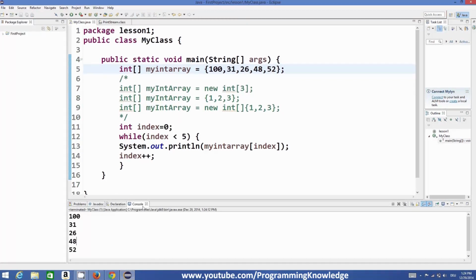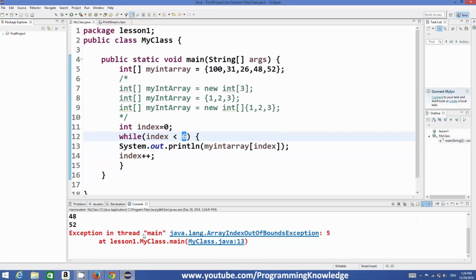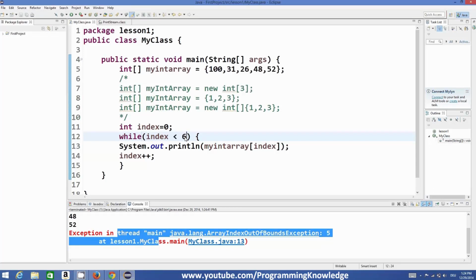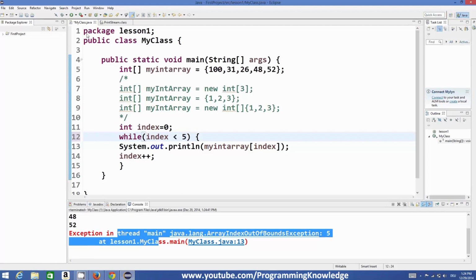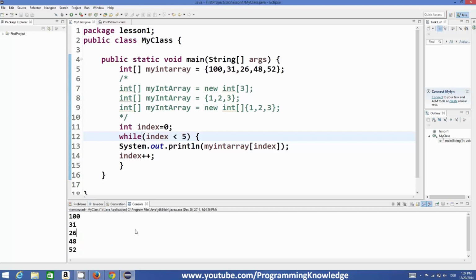But if you change it to 6, while your array size is 5, then it will give you an error, because the last value it will try to access does not exist. So always remember the size of your array, and depending upon the size of the array, make your program, then it will not give an error. So the size of an array is important.